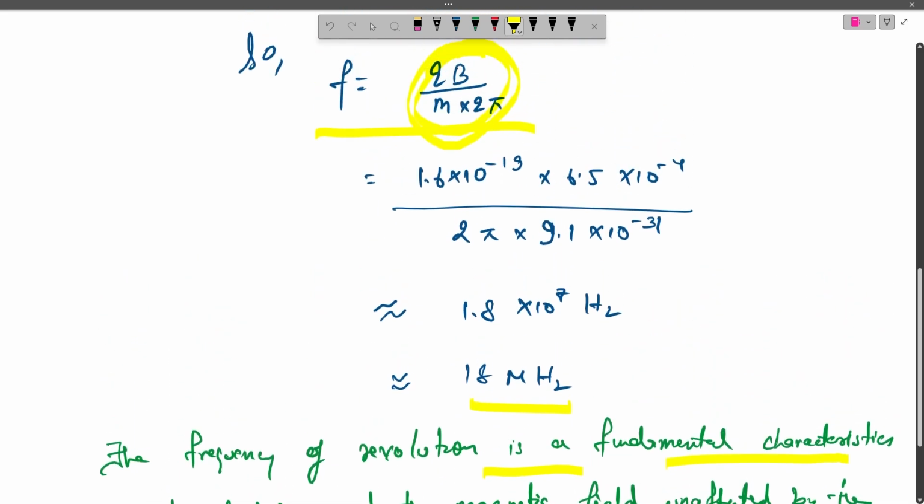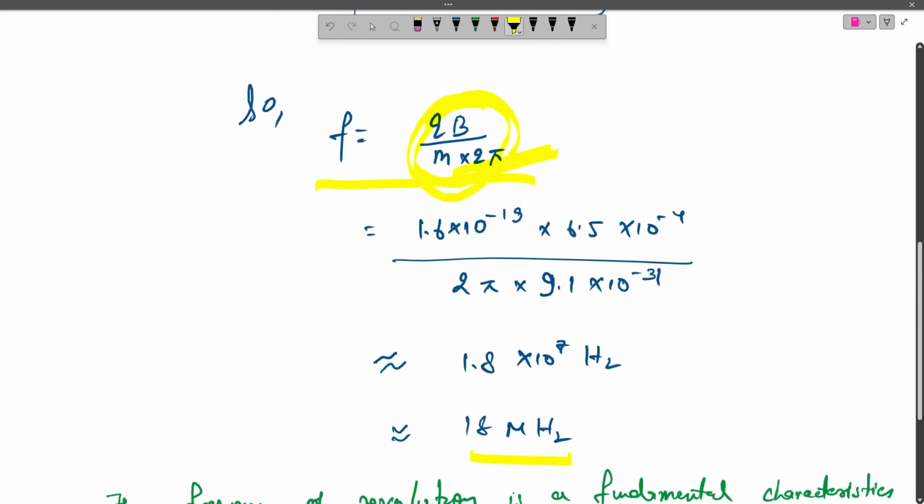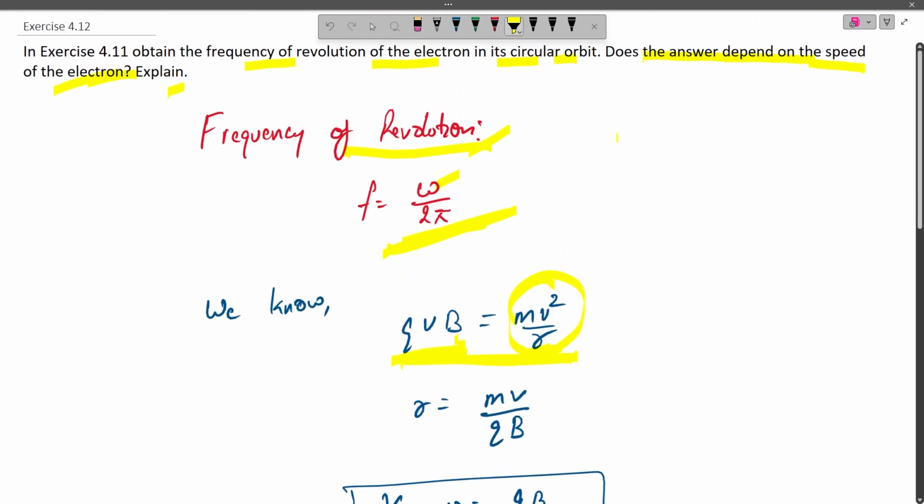And also we can see in this expression that there is no term associated with velocity that is going to affect the frequency of rotation. So we can say that the frequency is unaffected by speed. So the answer to this question, does the answer depend on the speed of the electron, would be no, it doesn't depend upon the speed of the electron.